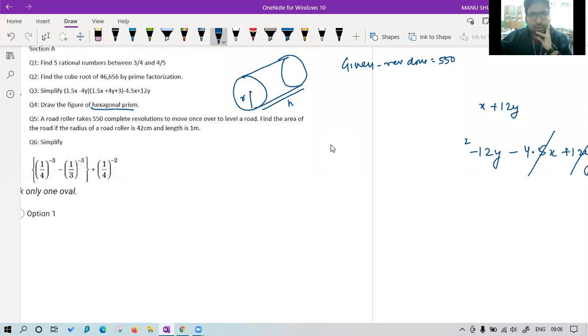Now they are saying find the area of the road if the radius of road roller is 42 centimeter. So R is given to you as 42 centimeter and the length is 1 meter. So class, before proceeding, first we should see that the units are different. It is centimeter over here and meter over here. So first we convert this into centimeter. It becomes 100 centimeter. Then we find the area covered in one revolution.